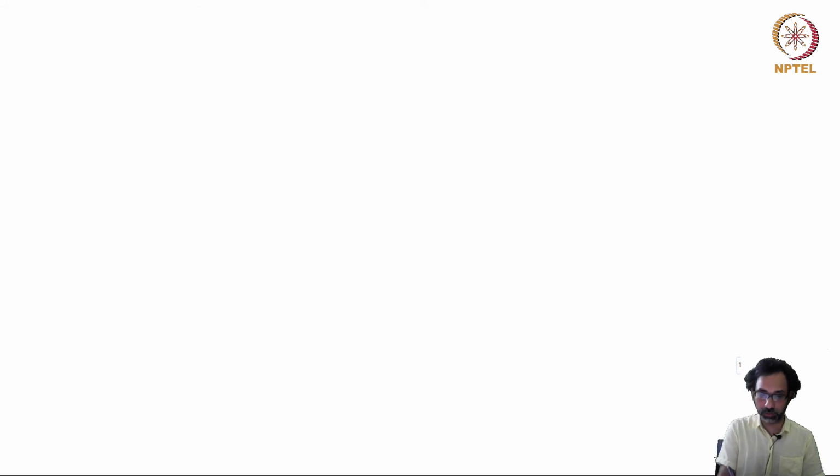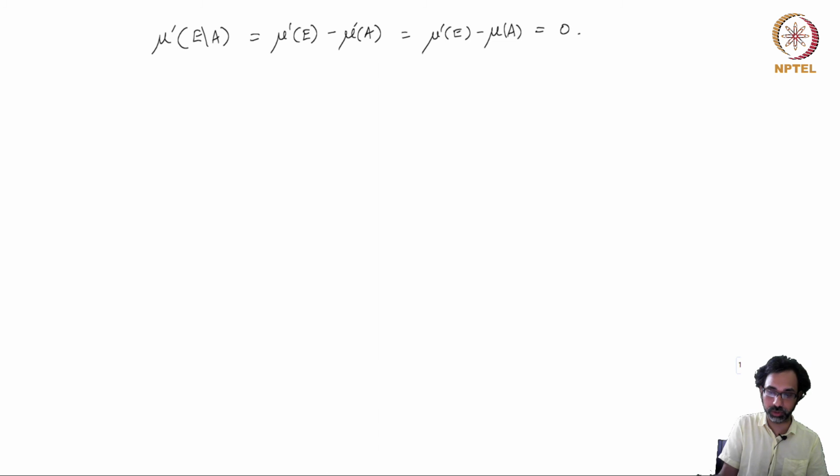So now if you take the measure mu prime of A minus E, this is equal to mu prime(A) minus mu prime(E), and this is equal to mu(A) minus mu prime(E), and this is equal to 0, as we have shown. Here I am using that mu prime itself is also a measure.